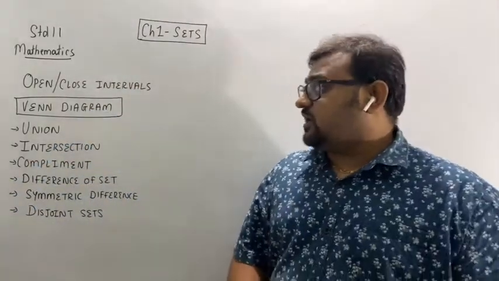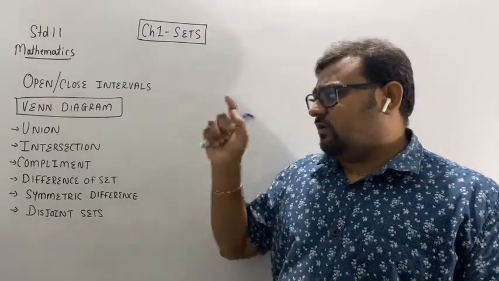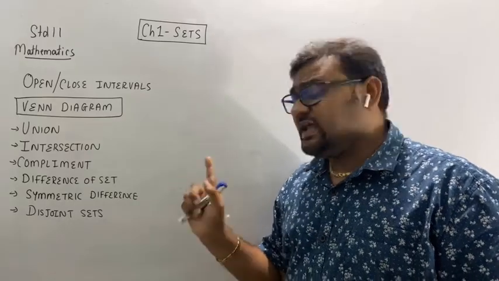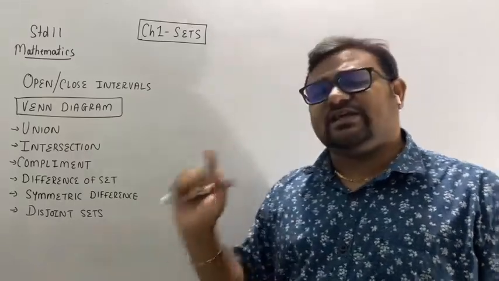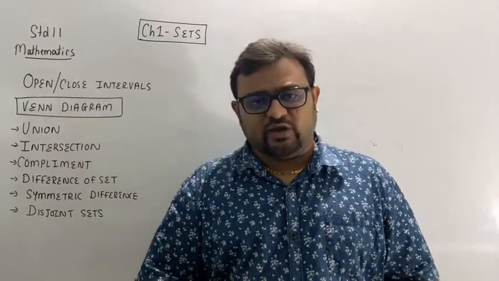Today we learned about open interval, closed interval, Venn diagram, interval, union, intersection, complement, difference of sets, symmetric difference, and disjoint sets. So students, that's it for today. Thank you.